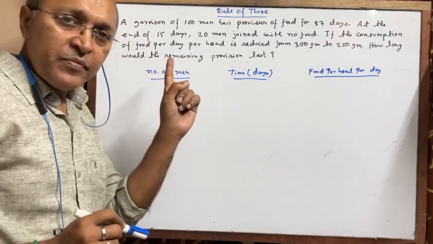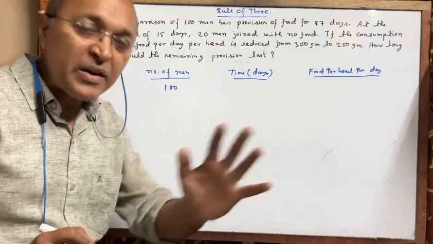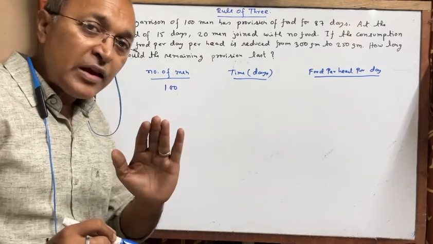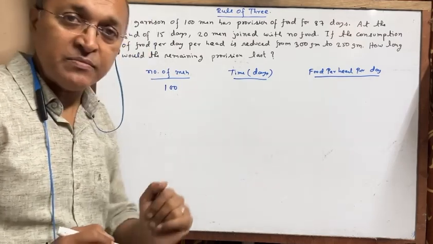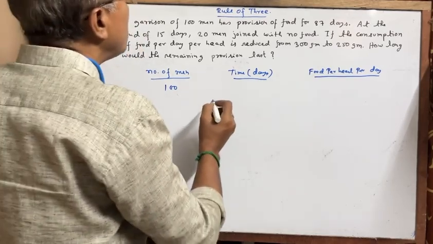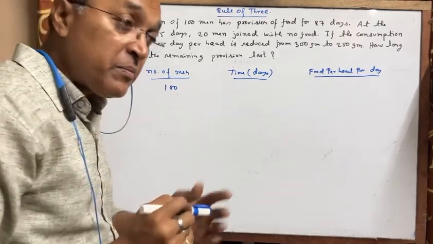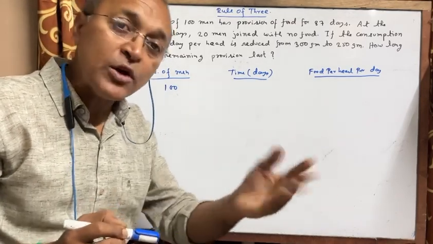Just follow the problem. After 15 days means for the first 15 days, everything was normal. After 15 days, 20 men joined. So when 20 men joined, 15 days of food had already been consumed.